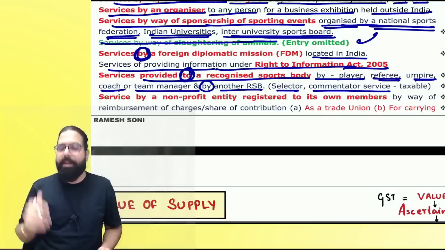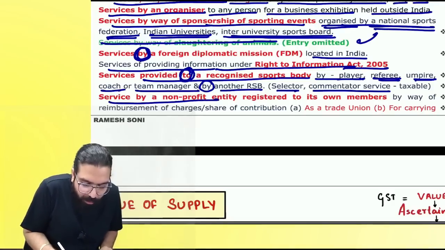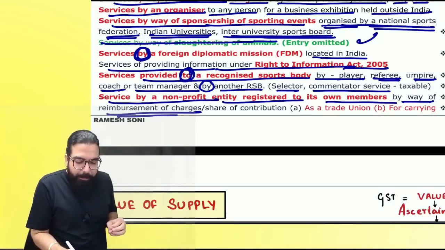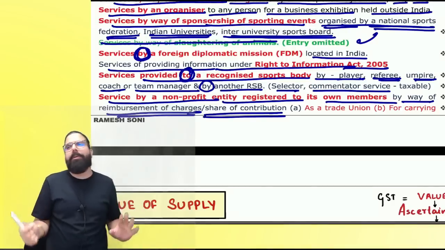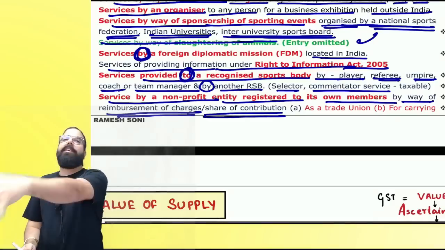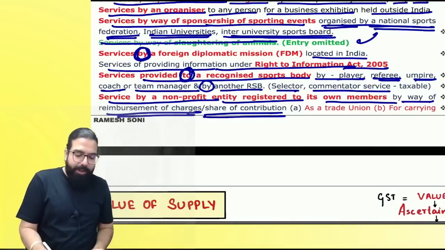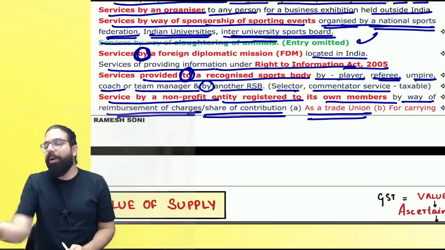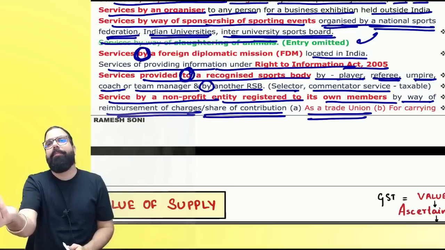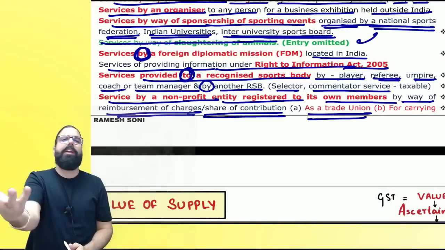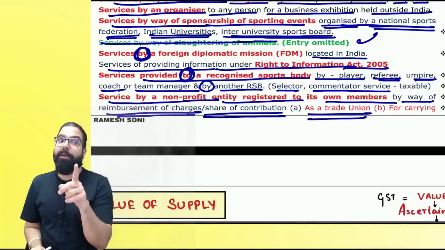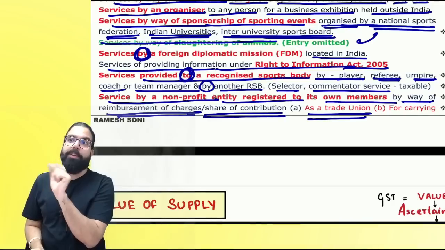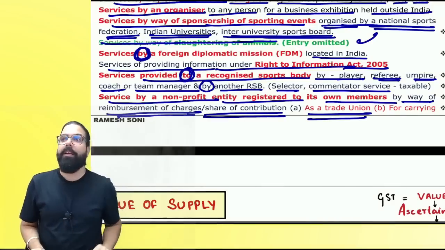These are still taxable. Services by a not-for-profit registered entity to its own member by way of reimbursement of charges or share of contribution. There is a non-profit entity and it is giving services to the member. What is a non-profit entity? It's a trade union. There will be many trade unions, correct? They will go ahead and collect one small amount from their members. Yes or no? Now, this trade union's services to the member, remember, is a person other than an individual giving services to a member. Both are separate. GST will come, but now it has been exempted.